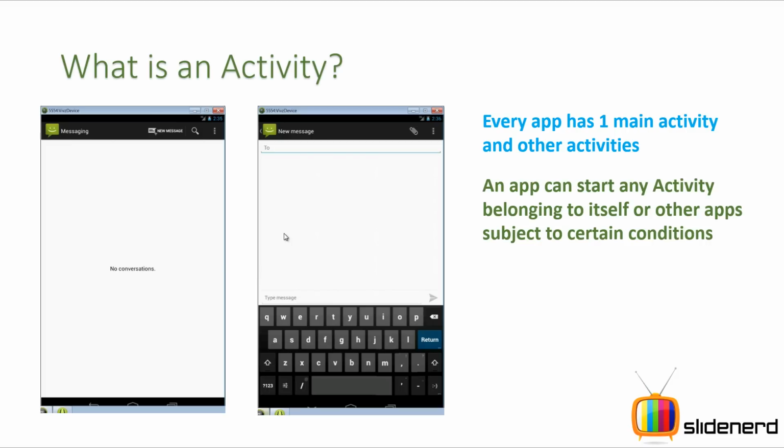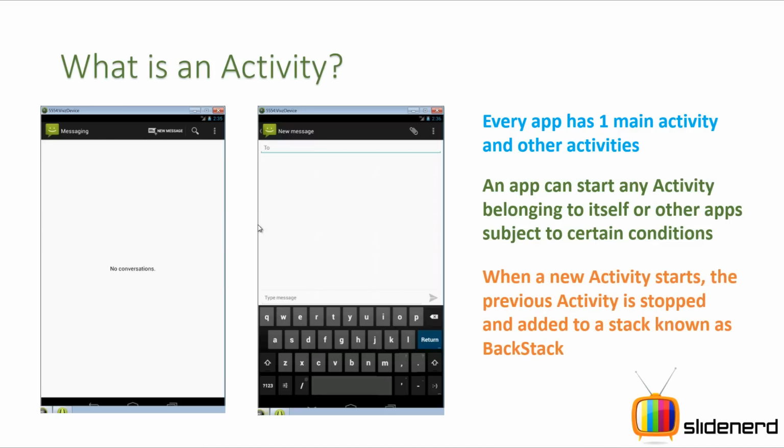So an activity can start any activity belonging to itself. Like if you saw, if I click new message over here, it actually started another activity which is by means of intents. If you guys don't know what intents are, don't worry too much about them. As we progress through the course, I'm going to be talking about intents and other stuff. So here, if you see, when an activity starts, the previous activity is stopped.